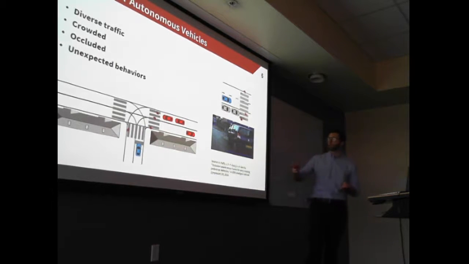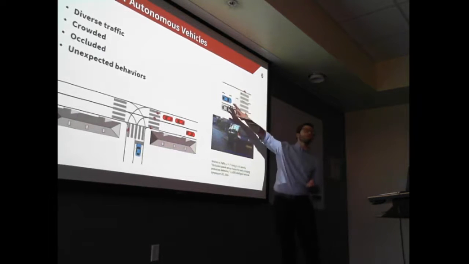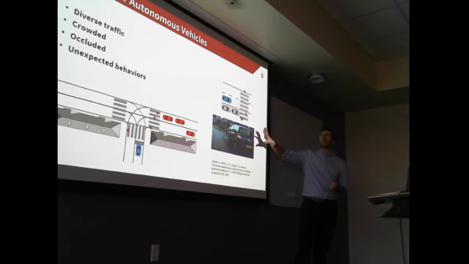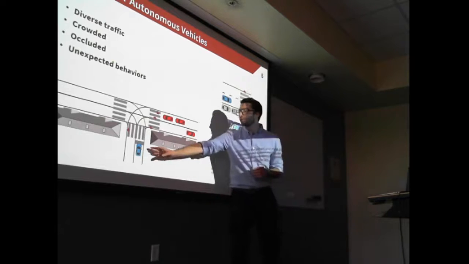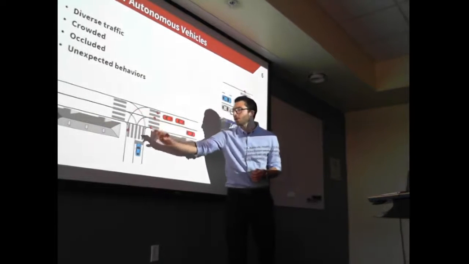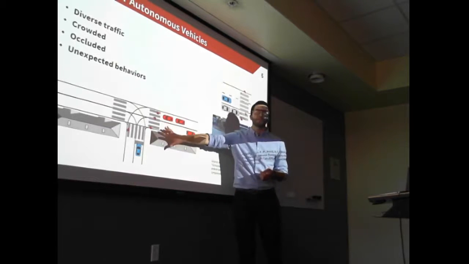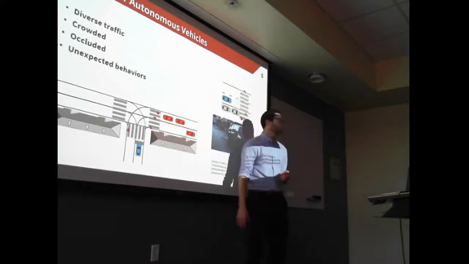You might have occlusions. If you look at this crosswalk scenario, the autonomous vehicle in blue must anticipate a risk that it cannot detect. And you also have unexpected behavior. So if we try to do a left turn on this road, then the success of the maneuver often relies on our ability to anticipate how the other driver is going to react.